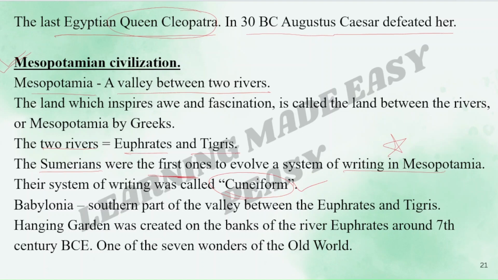Again important. Babylonia, southern part of the valley between the Euphrates and Tigris. Hanging Garden was created on the banks of the river Euphrates around 7th century BCE. It is considered as one of the seven wonders of the old world.